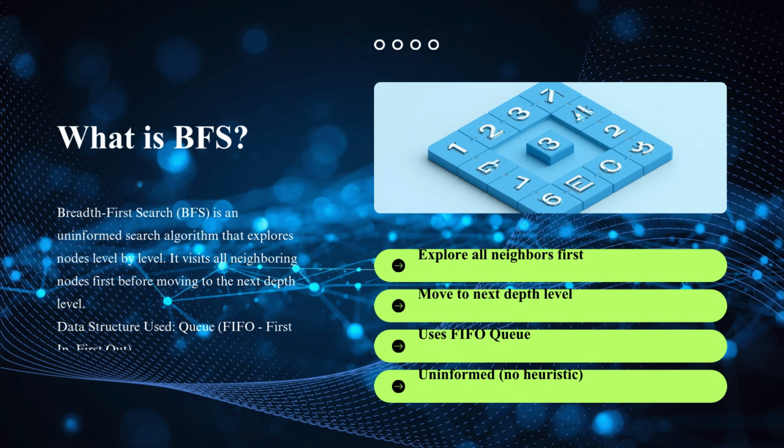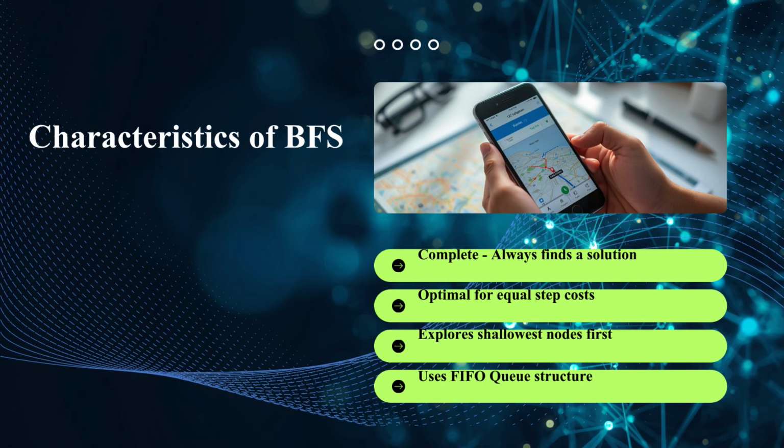To understand this more clearly, let us compare BFS traversal with normal exploration behavior. Imagine searching for a friend in a multi-floor building. Instead of checking one room deeply across all floors, you first search every room on the first floor, then move to the second floor, and so on. This is exactly how BFS works. The algorithm expands nodes in layers, first level, second level, third level, and continues until the goal is found. This level-wise exploration ensures that the nearest solution is discovered first. In graphs and trees, BFS is especially effective when the shortest path between nodes is required.